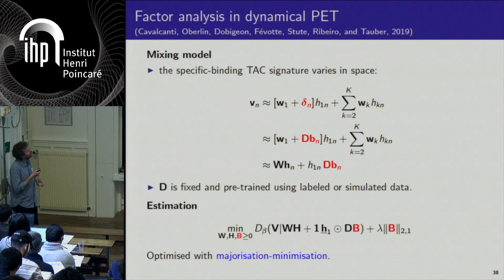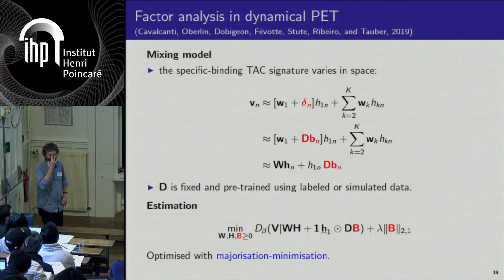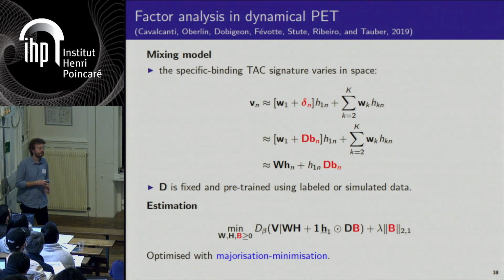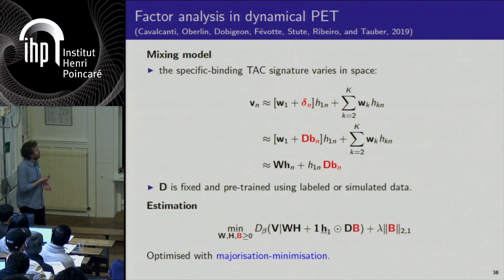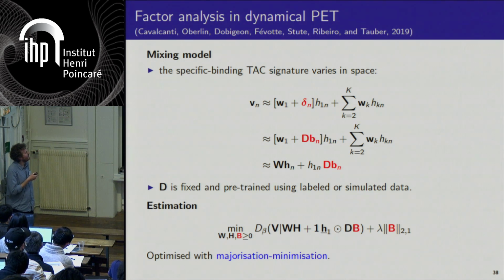So this is what this delta n is modeling here. And you can further assume that this variability can be expressed itself as a sort of low-rank approximation, where D is a sort of sub-dictionary that characterizes this variability, and which can be either pre-trained using label data or simulated data, meaning that D is assumed to be fixed, and Bn is estimated.